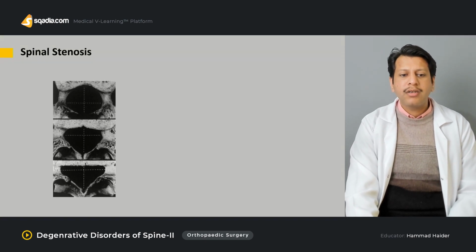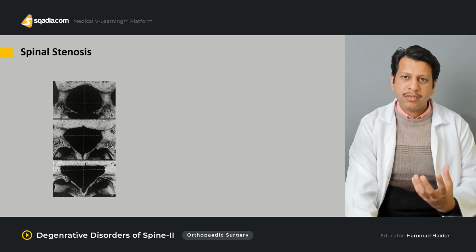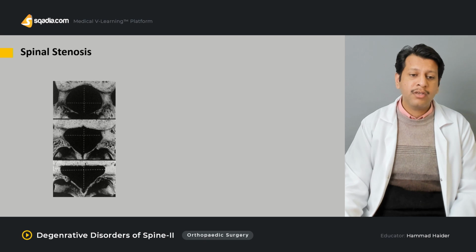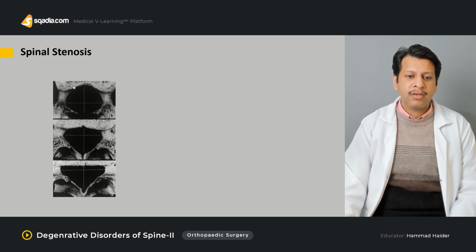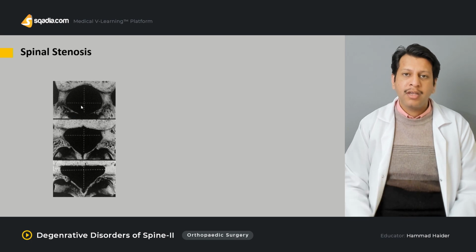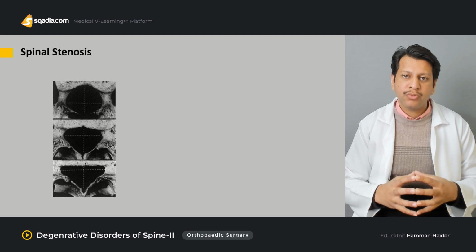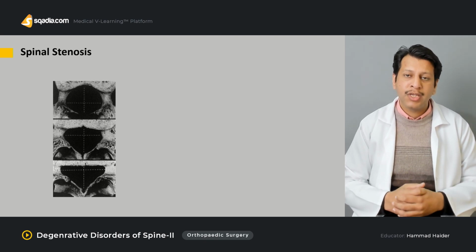Now, how do we classify spinal stenosis? We need to understand that this is why we need to measure the canal diameter. As the canal becomes narrow, there may be a problem eventually leading to stenosis and symptoms of spinal stenosis.